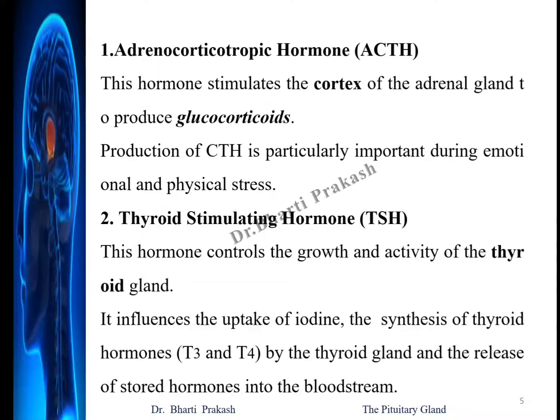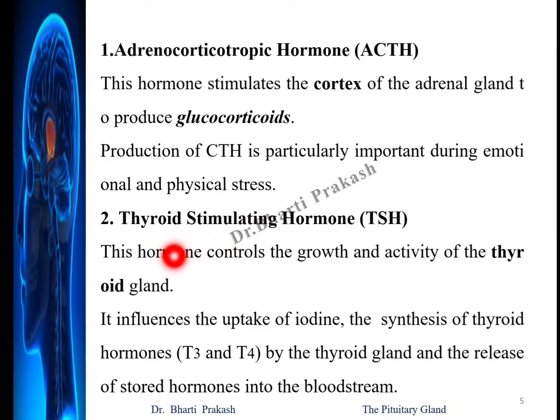The first tropic hormone that we will study is the adrenocorticotropic hormone. This hormone stimulates the cortex of the adrenal gland and produces glucocorticoids. The production of corticotropic hormone is particularly important during emotional and physical stress.